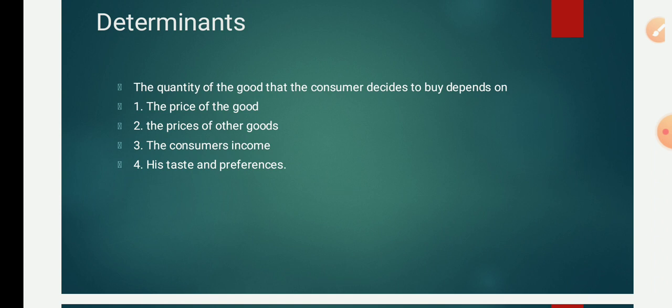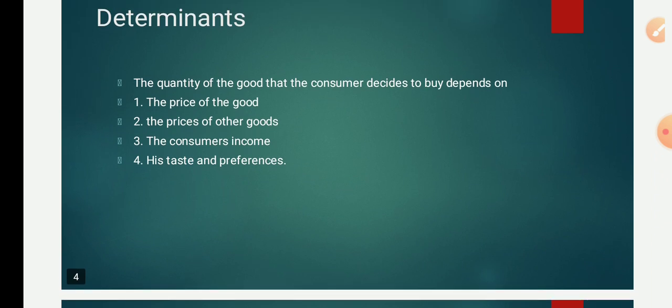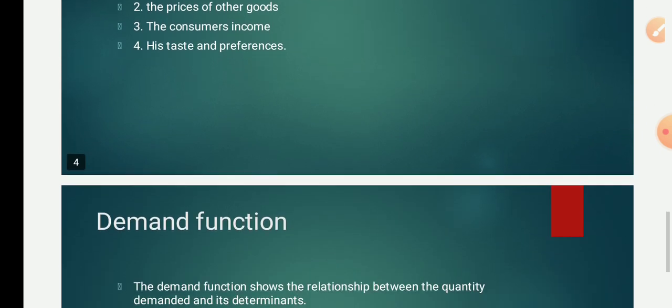So here, what made us choose a particular good? Because we like the taste. We prefer it. Because of that, we buy or we demand the goods. Here we have several things to say, but only the four important determinants we have discussed. I'll repeat it again. What made the consumer decide to buy a good? Number one, price of the good. Number two, price of the other goods. Number three, the consumer's income. Number four, taste and preferences.